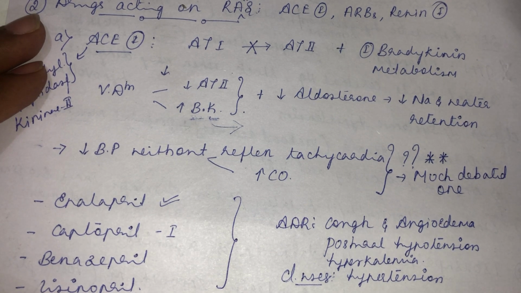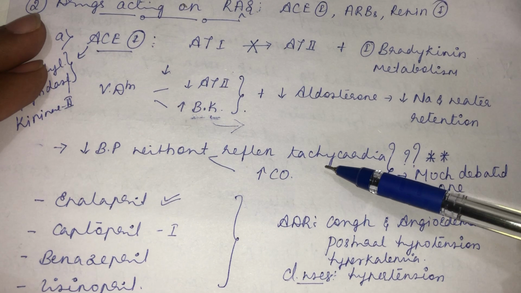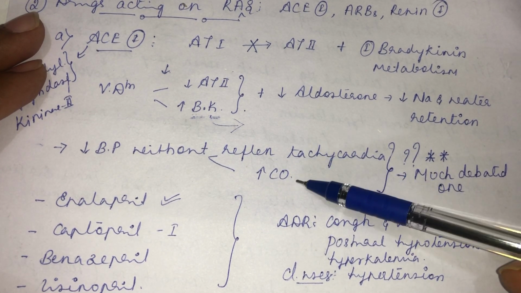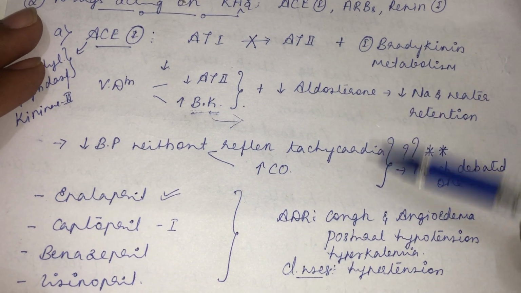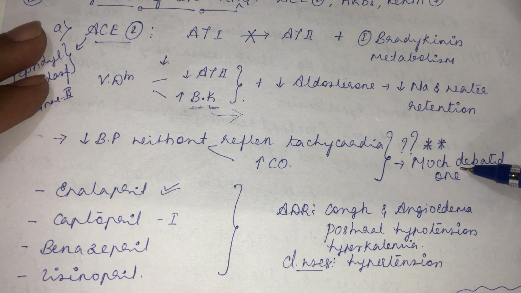So whenever there is inhibition of the formation of angiotensin 2, there will be inhibition of norepinephrine release from the sympathetic nervous system. That might lead to the abolition of the reflex tachycardia and the increase in cardiac output. That is one of the explanations for this mechanism, but again, it's a much debated one.